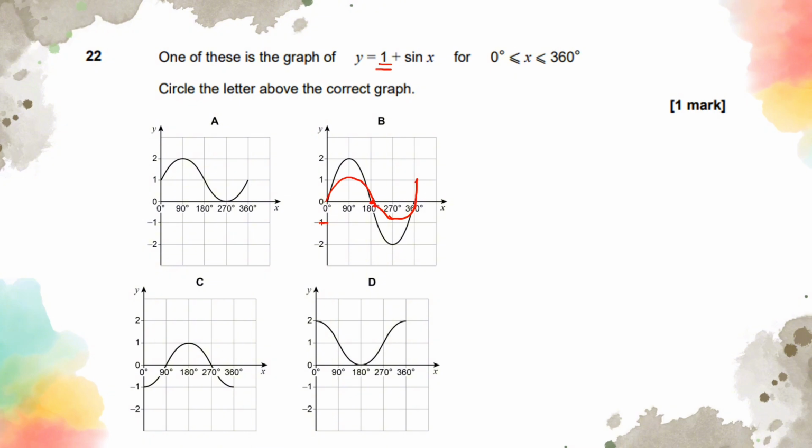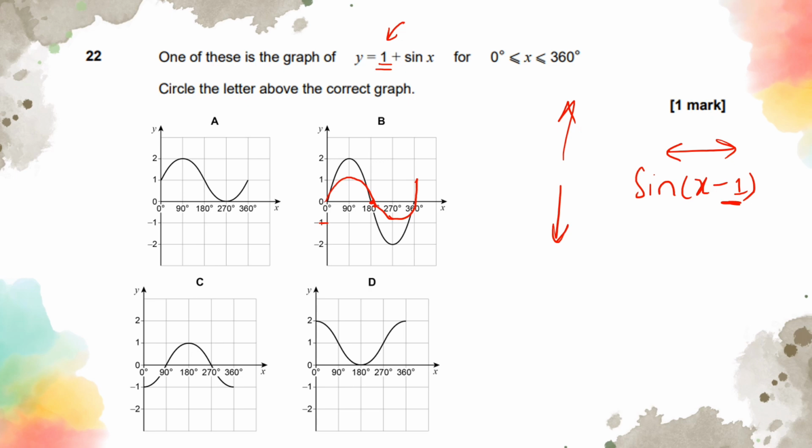So if you're adding something to your x, it's going to make changes on the y-axis, whether it's going up or down. If it was something like this, it just indicates whether it's going towards right or left. So if it is inside the bracket, you think about it as, is it going towards right or left? And you always take the opposite of what it says inside the bracket. So if it's -1, it's going to be adding 1. That means it's going to go towards right 1 step. If it was +1, it would be going back 1 step.